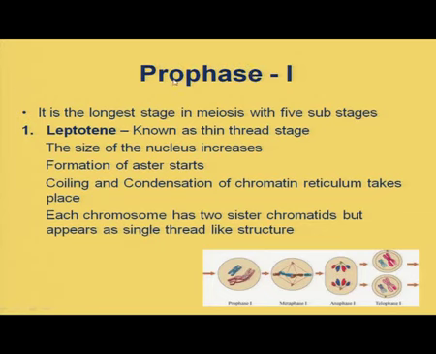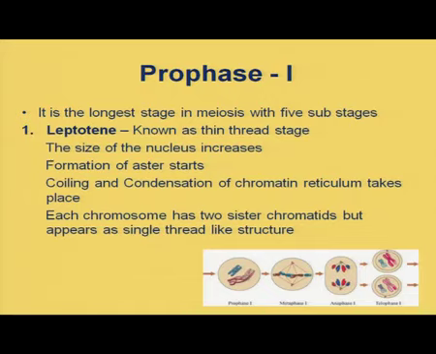Now, coming to the first phase, that is prophase I. This prophase I is the longest stage in meiosis I, and it has 5 different substages. The first substage is leptotene. Leptotene means thin thread stage. I will show you the diagram here.